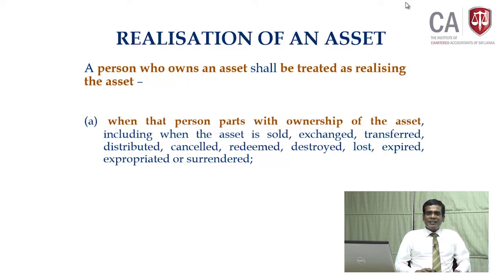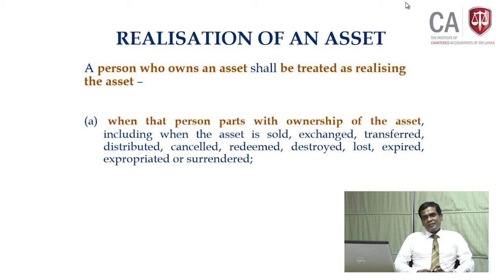Cancelled. In cancelled, there is no ownership transfer, but the ownership is going to be ceased. So, realization. Redeemed, again realization. Destroyed, nobody going to be owner after destruction, but still considered as a realization. Lost, no ownership transfer, but ownership ceased. So, realized.